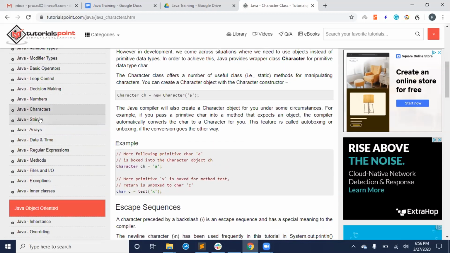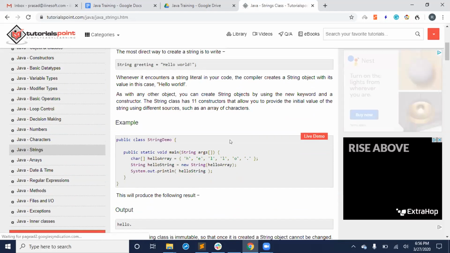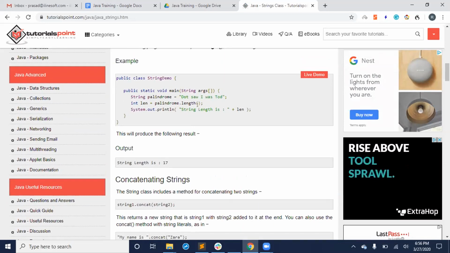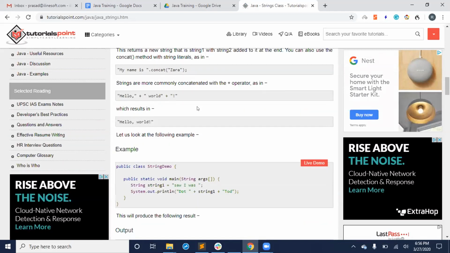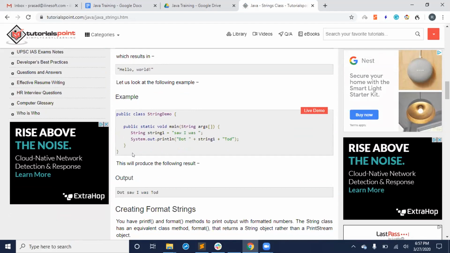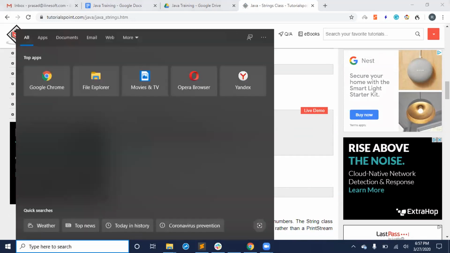Character strings. Yeah, strings are somewhat helpful. So basically, you have a string. Let me show you some stuff with the same string. You practice these things in your IDE, so you'll learn really well.